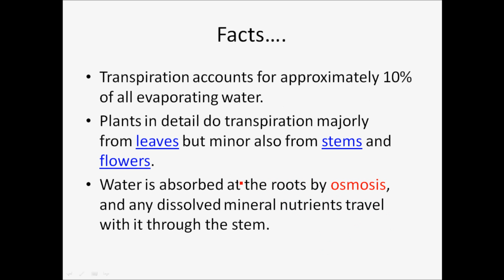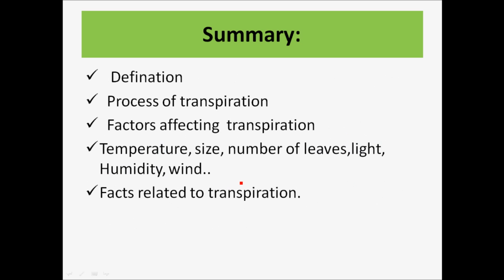Now moving on to some facts of transpiration. Transpiration accounts for approximately 10% of all evaporating water. Plants do transpiration majorly from leaves, as I've told you earlier, but minorly they also perform it from stems and flowers. Water is absorbed at the roots by osmosis and any dissolved mineral nutrients travel with it through the stem. So the process of absorption by roots is called osmosis.